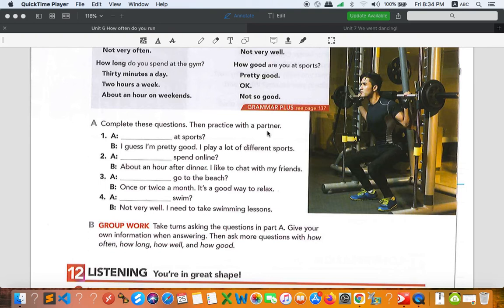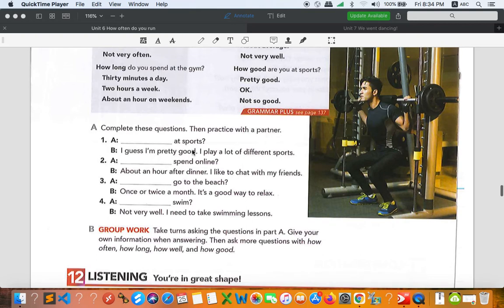So let's go through this one. You see "add," right? Look at the answer right here: "I guess I'm pretty good," so it is an adjective. And when you see "good," normally we say "good at," right? So you have to ask a question with "how good," and the subject is "you." How good are you at sports? And then you can say, I guess I'm pretty good. I play a lot of different sports. Okay, let's move on to the next.